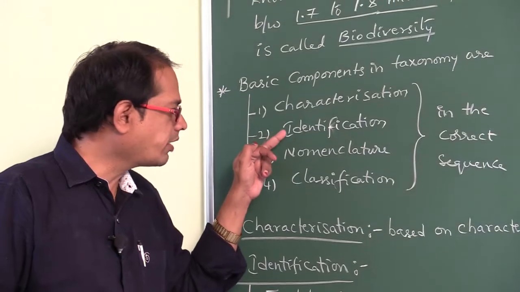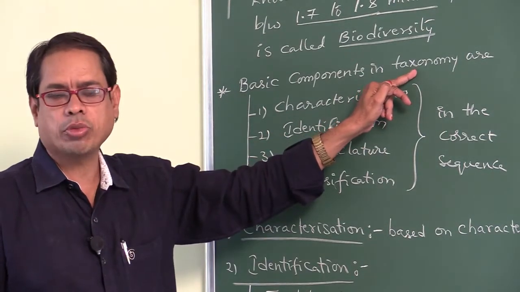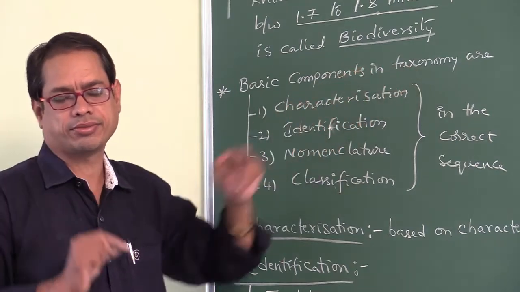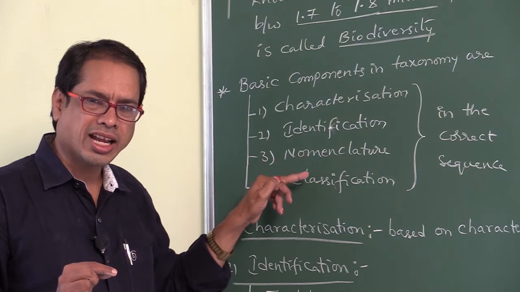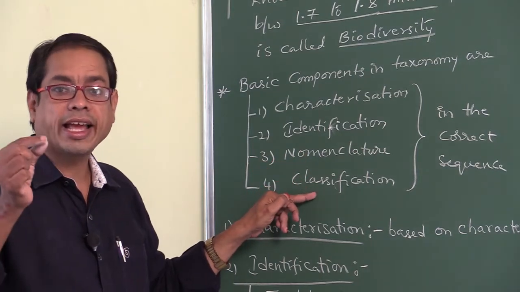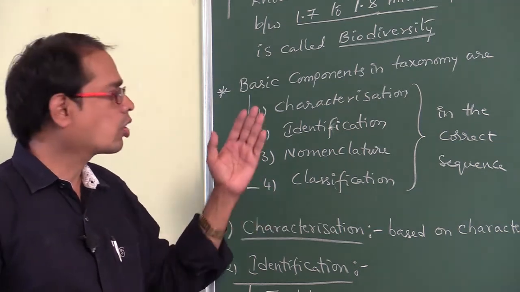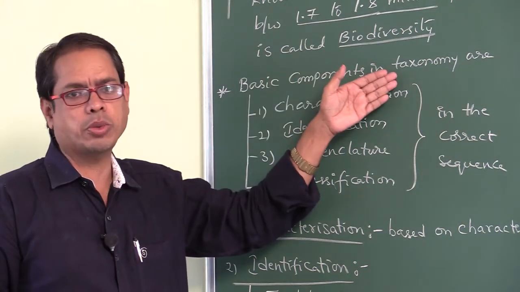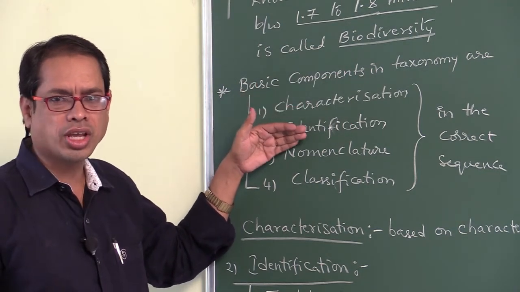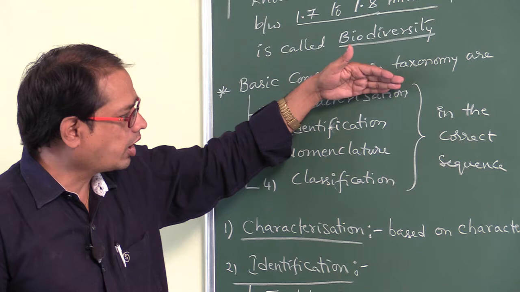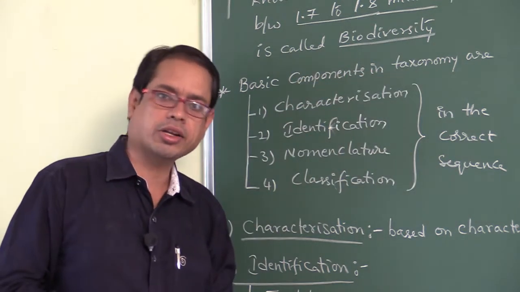Study of identification, nomenclature and classification is called taxonomy. The other name for taxonomy is systematics. Basic components in taxonomy are characterization, identification, nomenclature and classification. We have to say all those four basic components in the correct sequence only. You have to tell in the correct order, right?